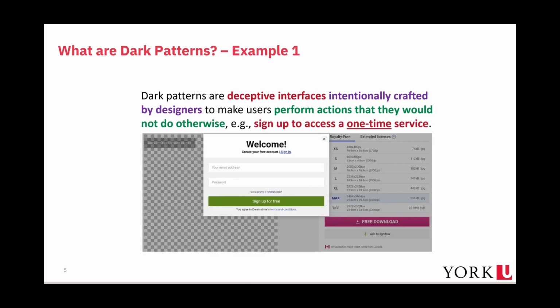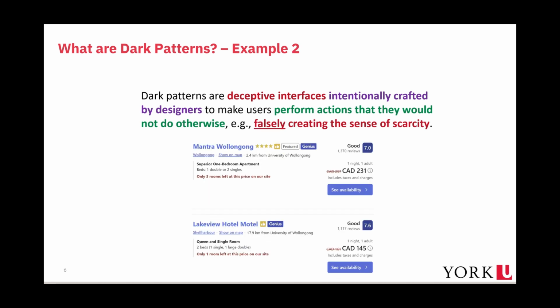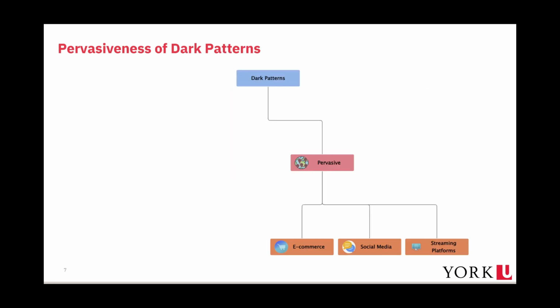An example is being asked to sign up by providing your email address before accessing a one-time service. Another example is using the principle of scarcity, one of Cialdini's principles of persuasion, to falsely create a sense of scarcity to make users perform a certain behavior, such as booking a hotel room right away. Known as deceptive designs, dark patterns have become pervasive in the online environment, from e-commerce websites to social media, from streaming platforms to gaming platforms.